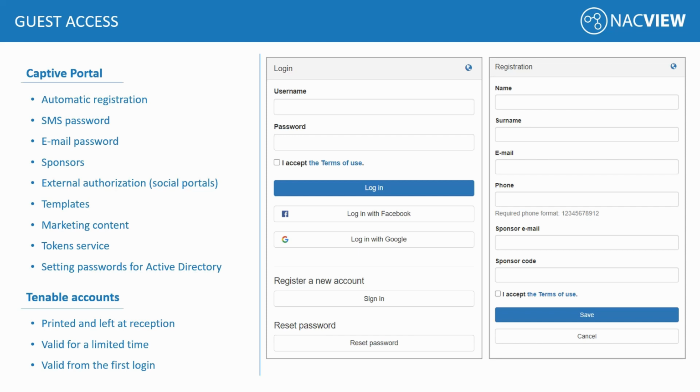For example, self-registration with notification via SMS or email, registration via social portals, for example Facebook or Google, and sponsor guest access. It works the way that the guest puts in the name or an email address of an employee, and the employee approves him to be on the network. The whole idea behind sponsored guest access is holding somebody accountable for why the users are there. So anybody who is close to your Wi-Fi can connect and just get onto your network. To provide guest access, you can also use temporary accounts and handle how long the account is active for.